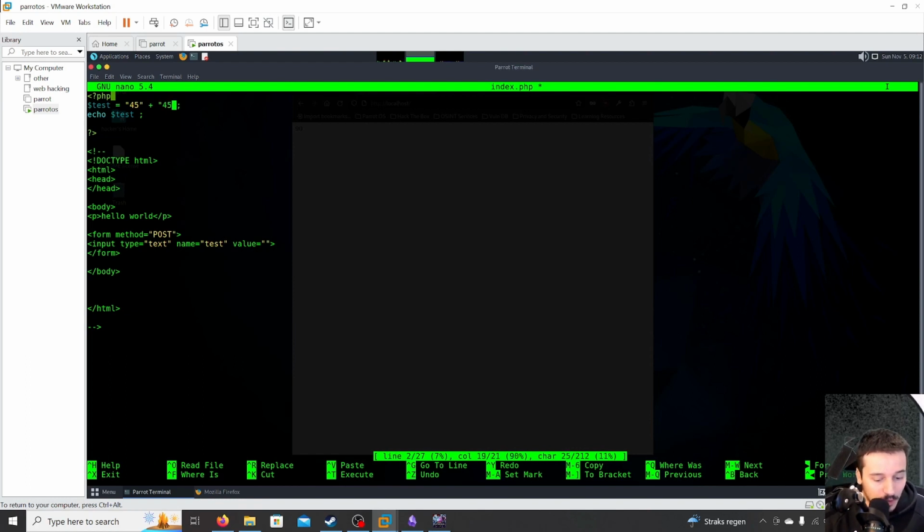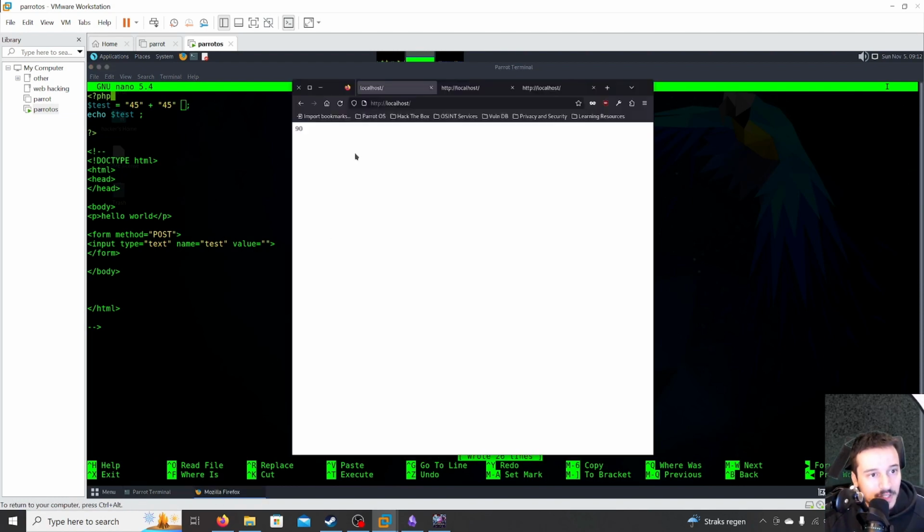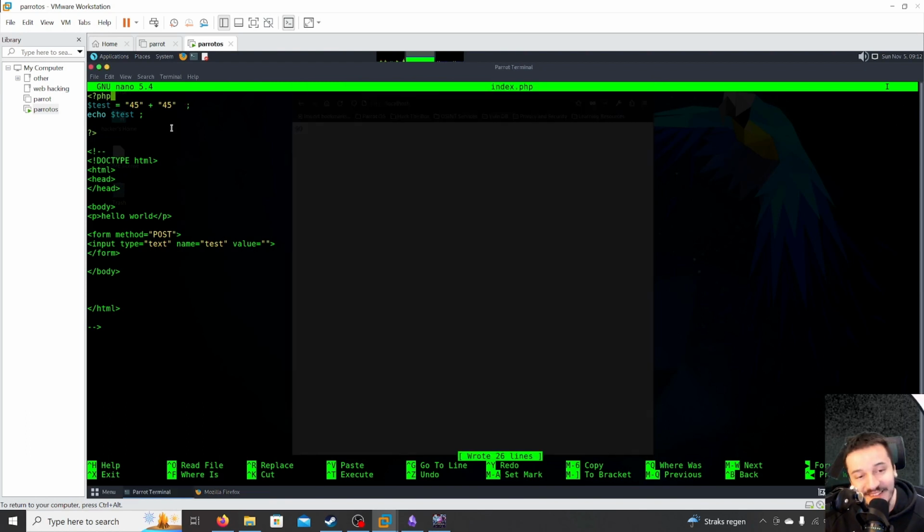So this will not be the number 45, but the string. So if we refresh now, you will get... oh, it's still automatically detected. Okay, but basically you have different data types. So numbers are under string, and you have integers, which are numbers.